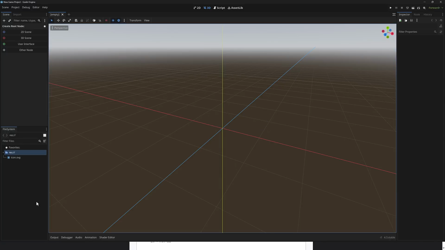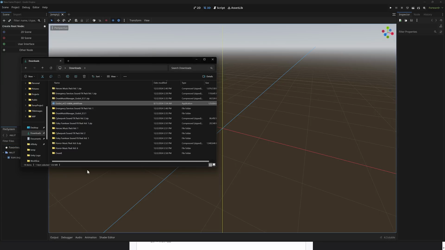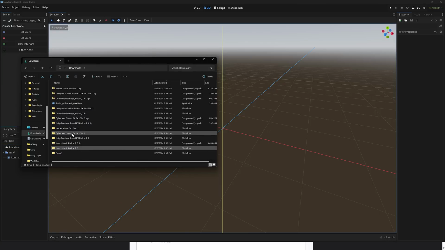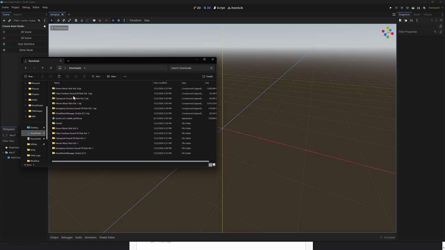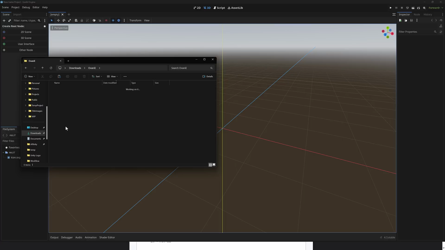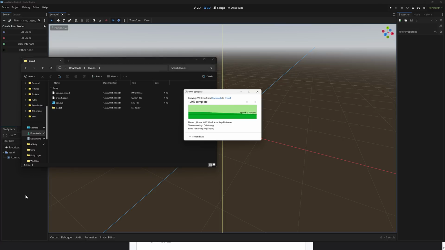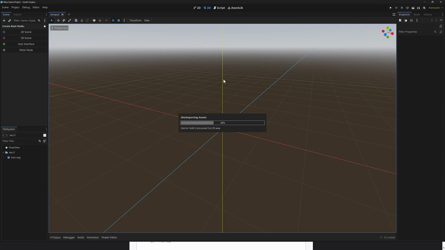I've already pre-downloaded a couple of them, so what we're going to do is drop them into the project. So here we are. I've already downloaded a couple, so we've got a horror music pack, volume 3 here, and then we also have the hero music. So horror music and hero music. Grab these two, copy them like so, go back to our downloads, go find our Ovani folder here, and paste that in. So now it's going to go ahead and import all of those audio assets.